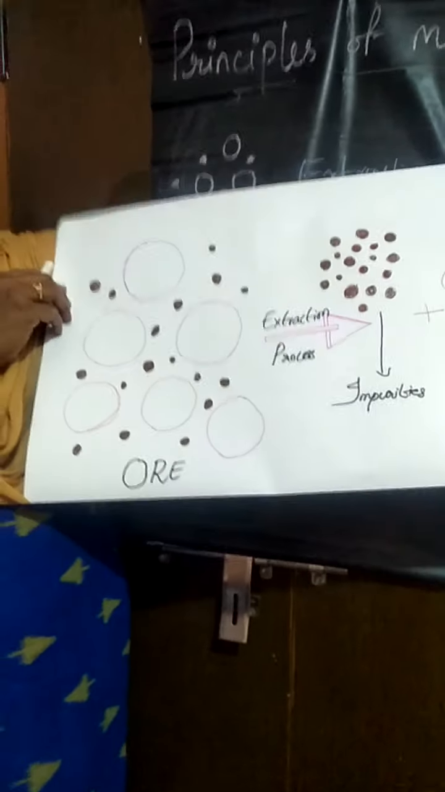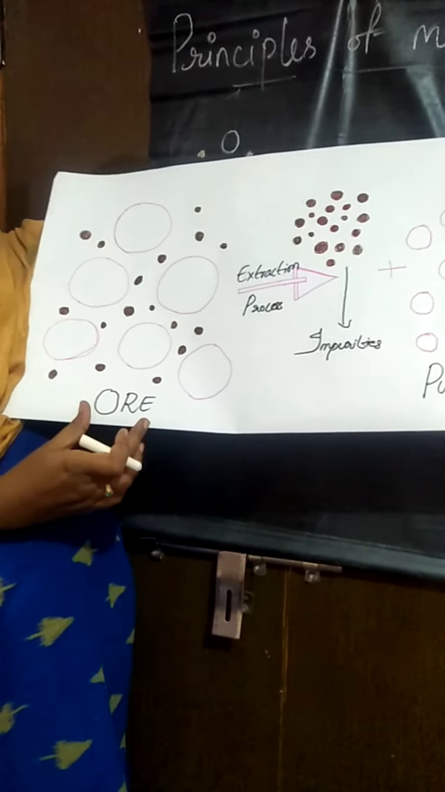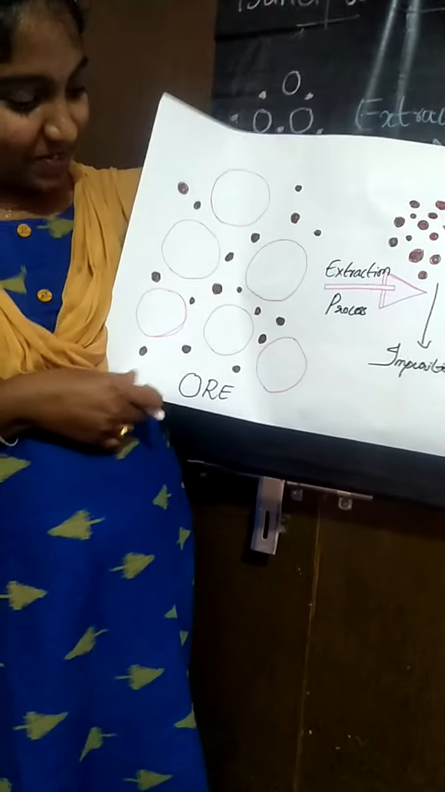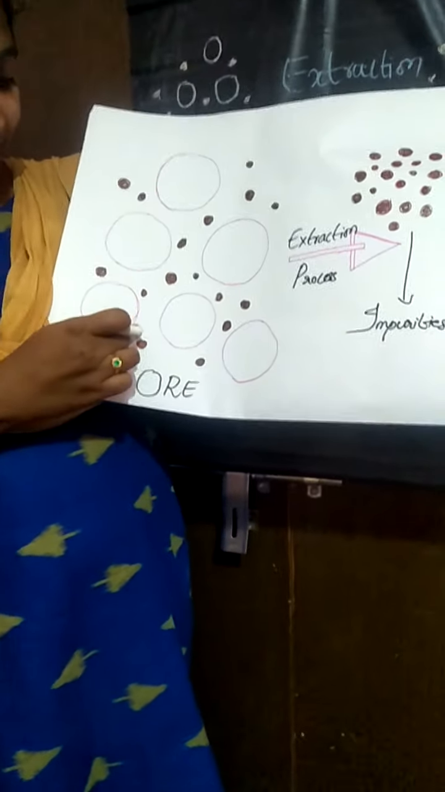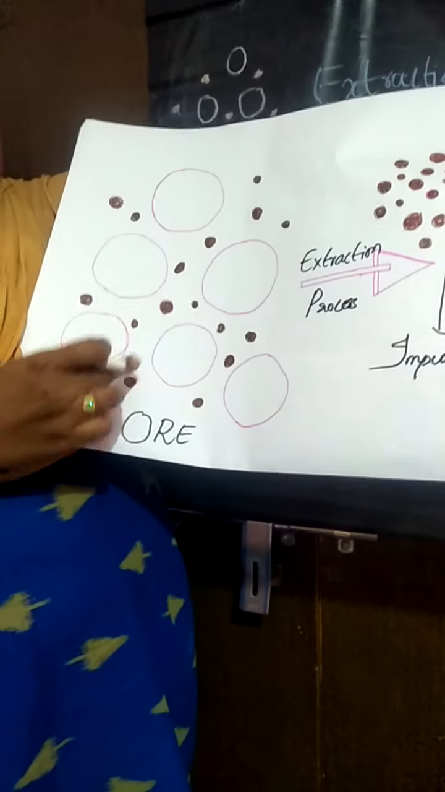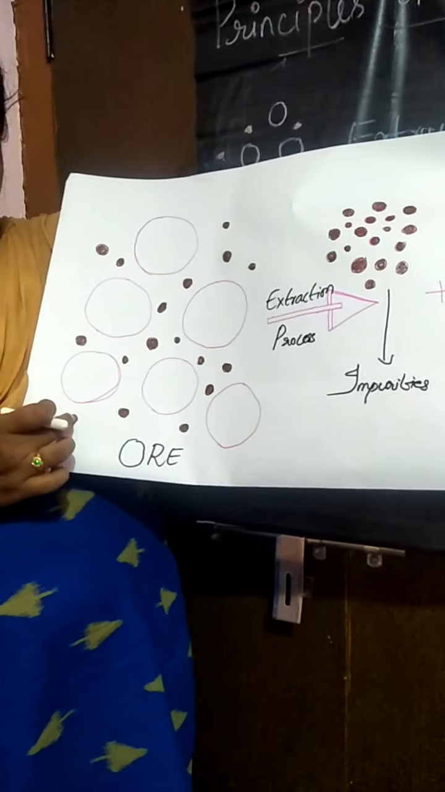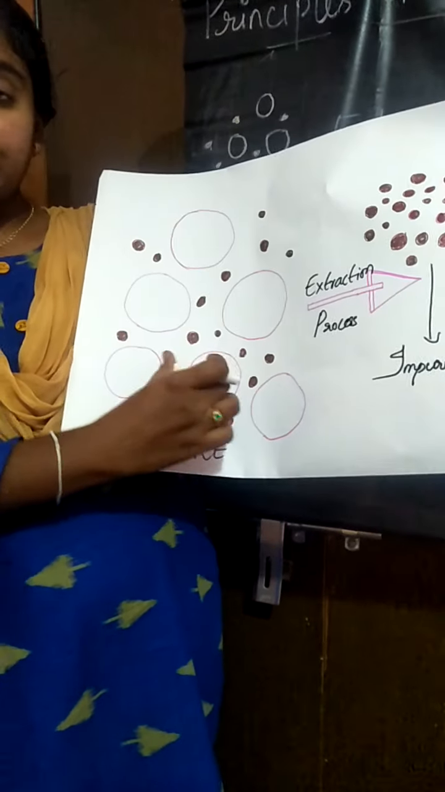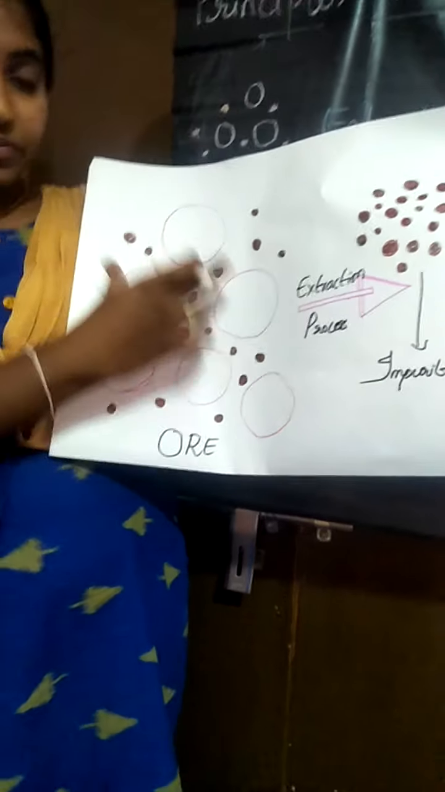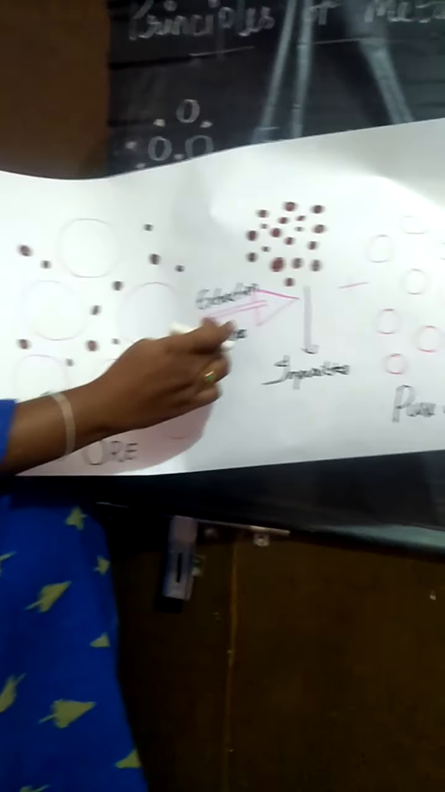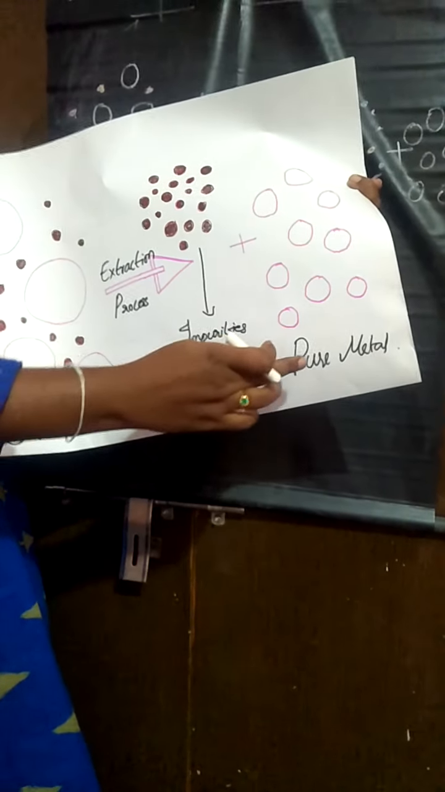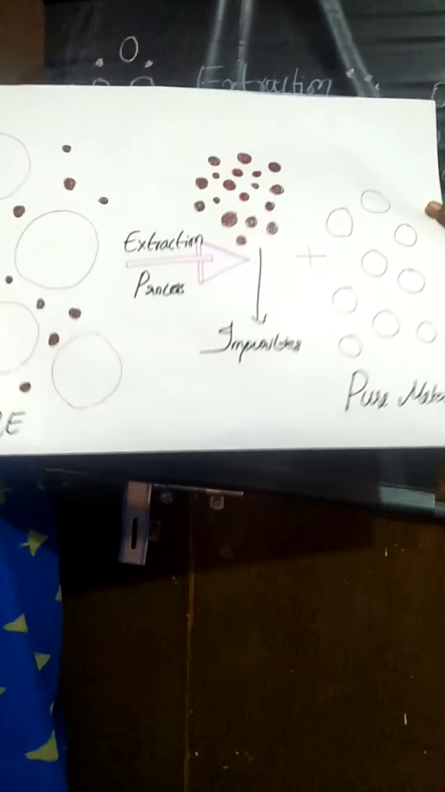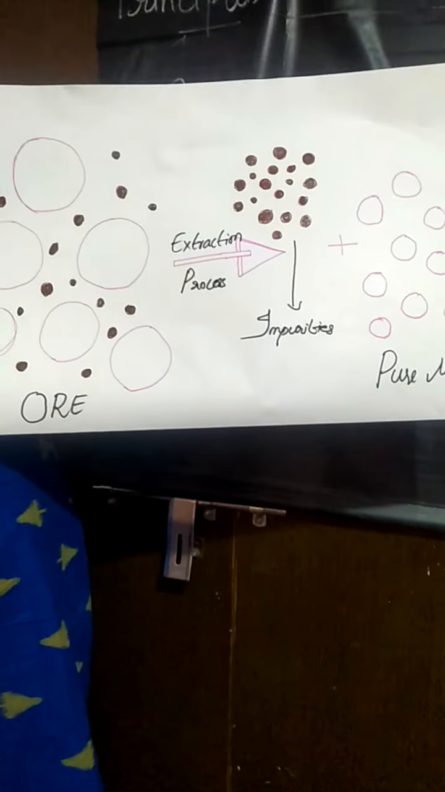Here, if you see, this is an ore. In this ore, you can see this ore is having impurities. You can see these are all small earthy impurities, and this is the pure metal which is present along with the impurities. So during the process of extraction, what is happening? We are taking out the pure metal and we are separating the impurities from it. Okay.